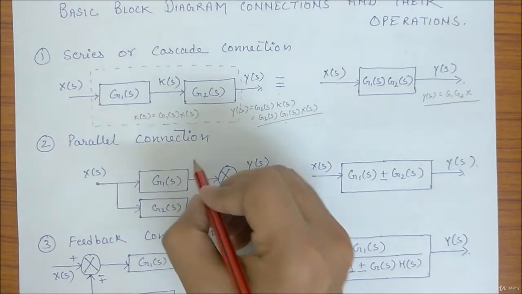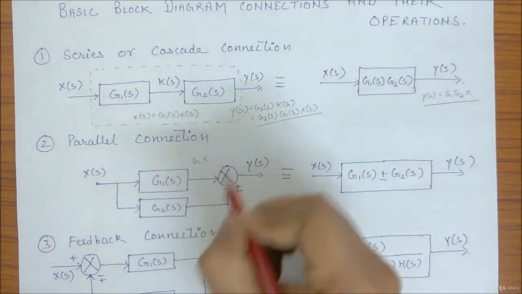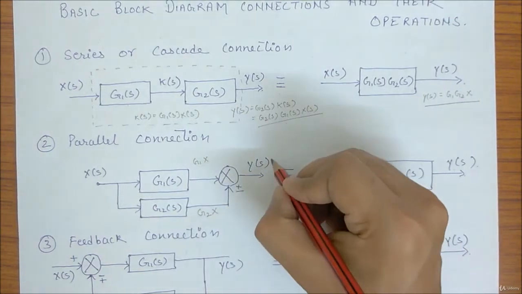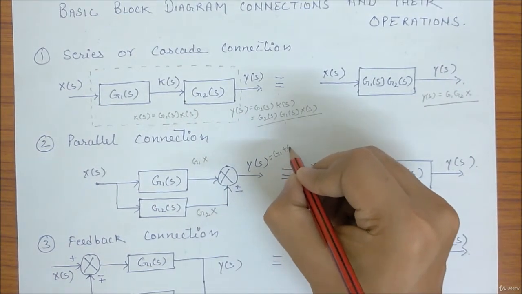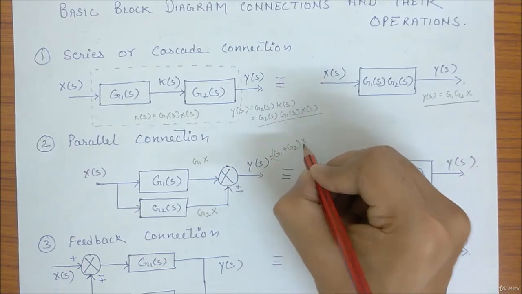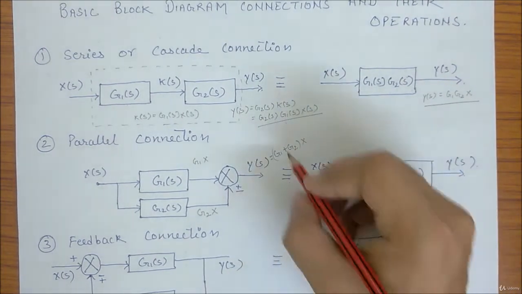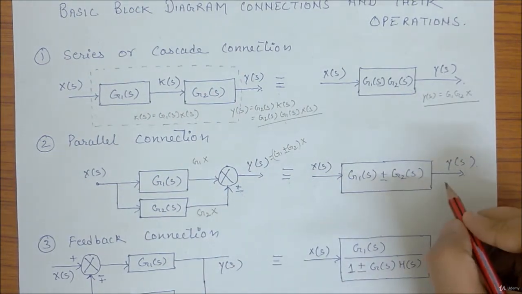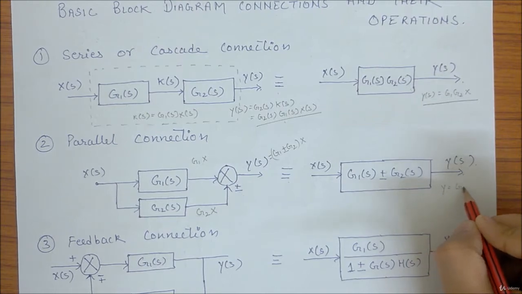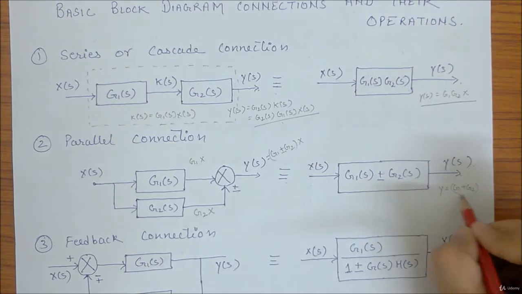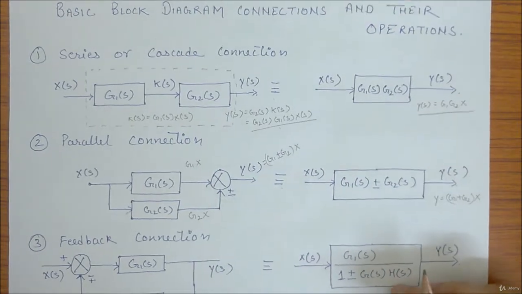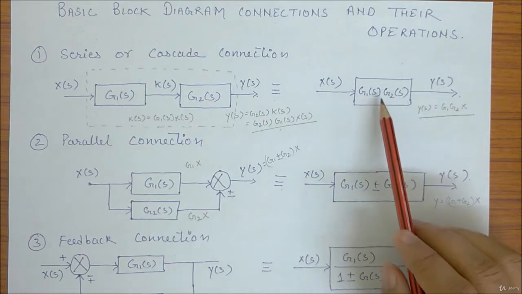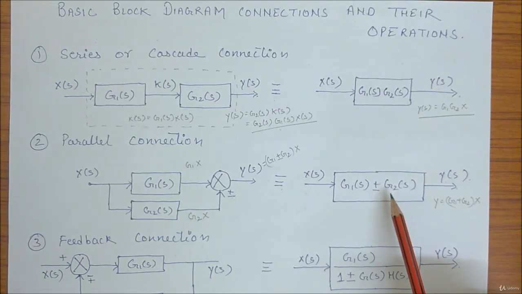This output will be G1 into X, this output will be G2 into X. Now if you sum both, you will get (G1 plus G2) X. Similarly here, Y(s) is my (G1 plus G2) X. So there is no change, which means I can replace this full block with this block. Here it was multiplication, here it is summation.